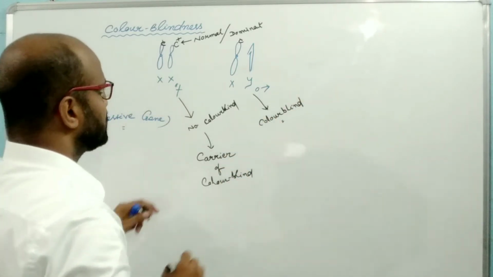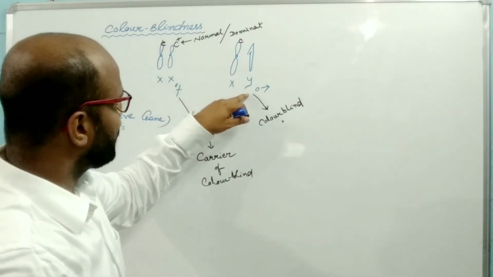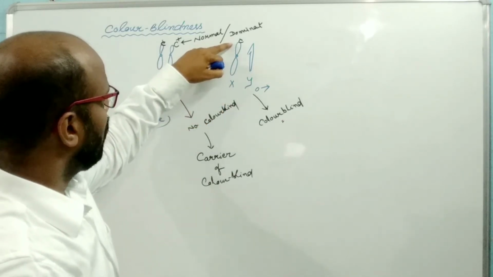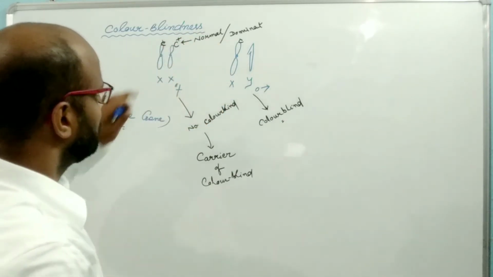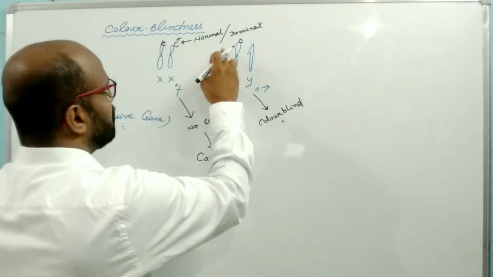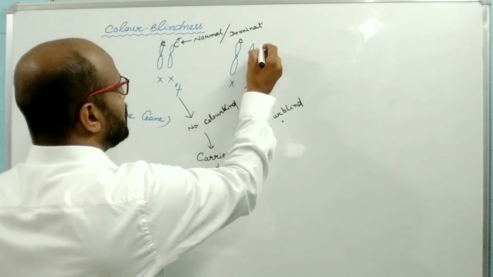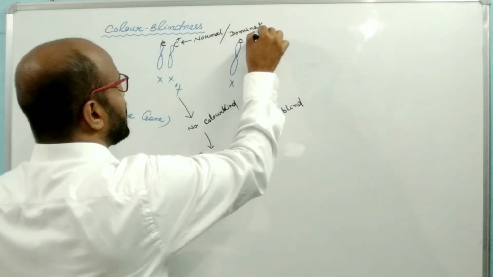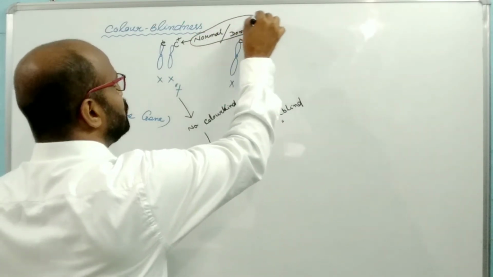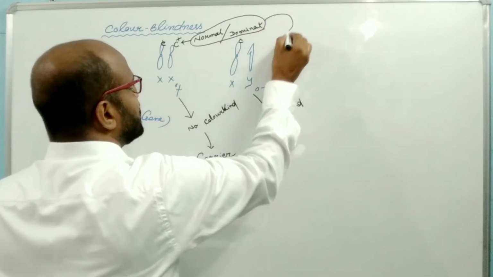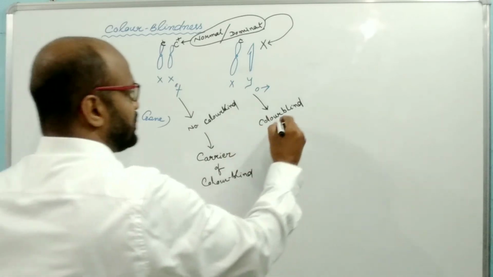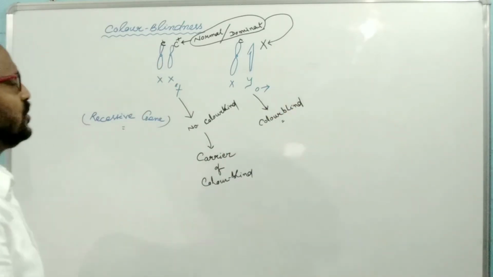Why? Because there is one X chromosome and one Y chromosome. The X chromosome contains the defective or color blind gene. This is the recessive gene, but there is no normal or dominant gene on the Y chromosome to compensate this defective gene. That's why there is the production of color blind.